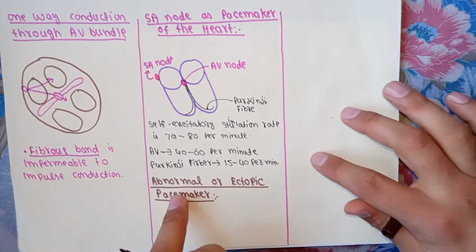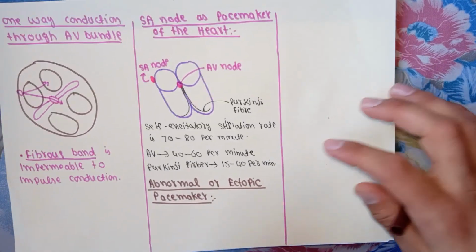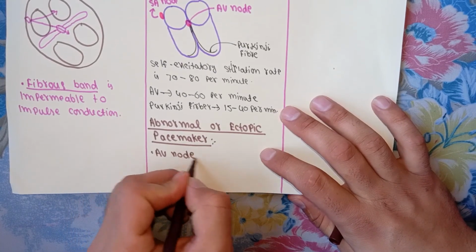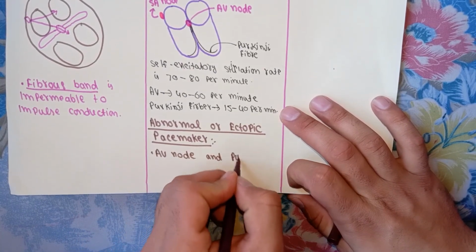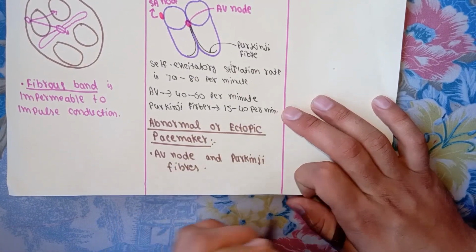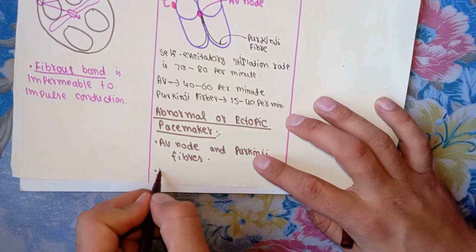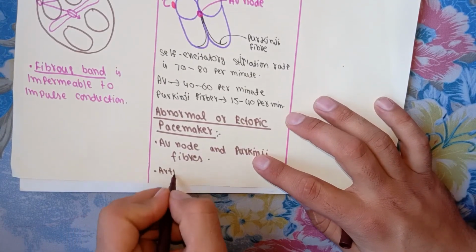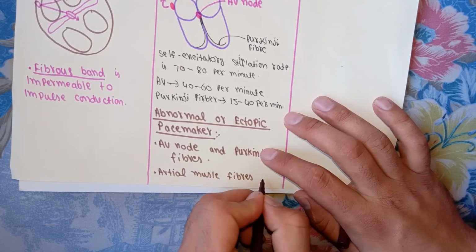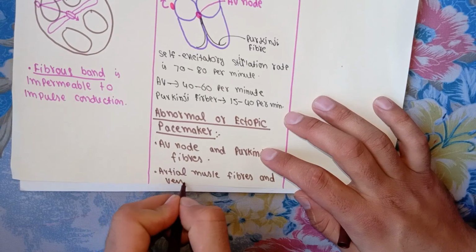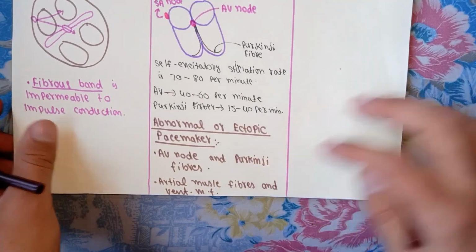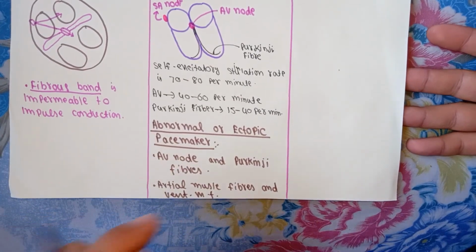Now here we discuss abnormal or ectopic pacemakers. These are especially the AV node and Purkinje fibers as discussed above. Also sometimes atrial muscle fibers and ventricular muscle fibers. Sometimes in these muscle fibers abnormal or ectopic pacemaker can also occur. The AV node and Purkinje fibers are ectopic pacemakers.